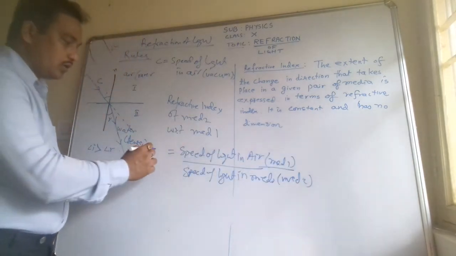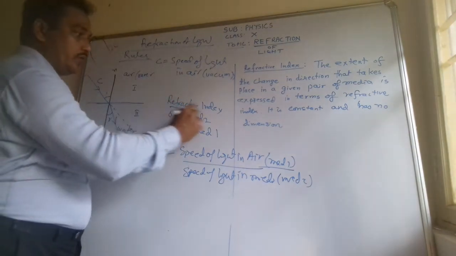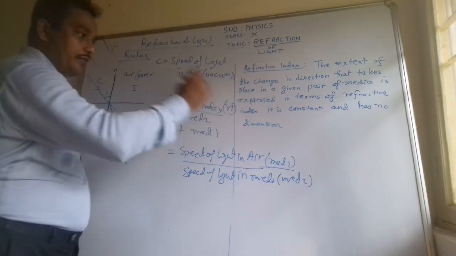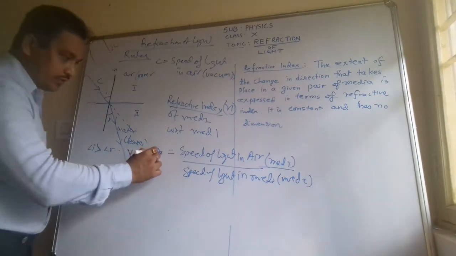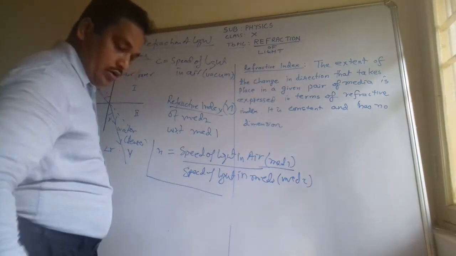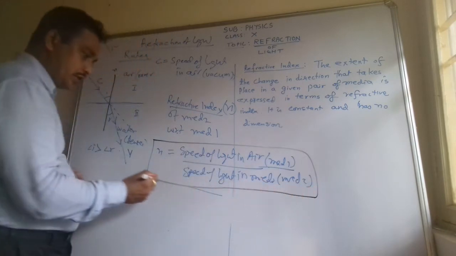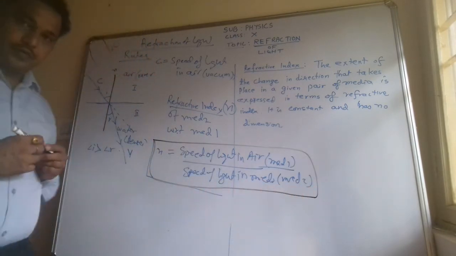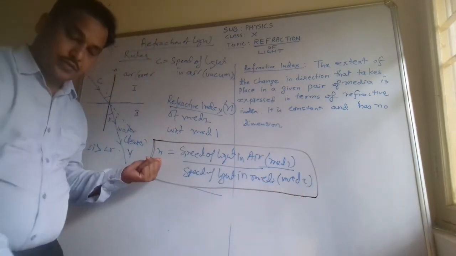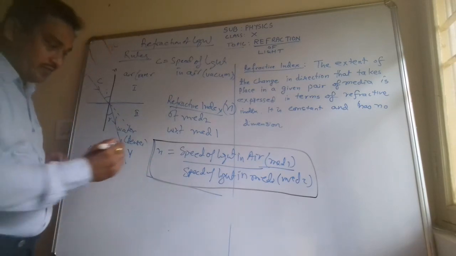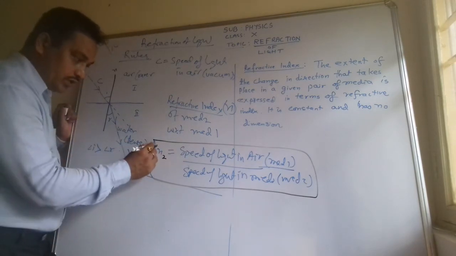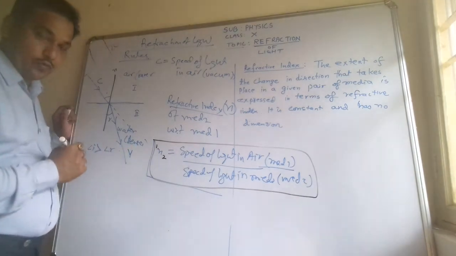So this is the formula, and refractive index we denote by the symbol N. You can write down this formula in your copy. Whatever notes you are getting, you must write it. So what is the refractive index of which medium? Of medium 2 with respect to 1. This is the general formula.